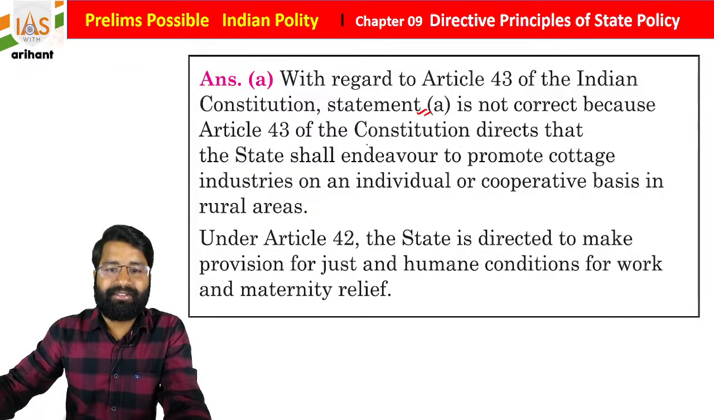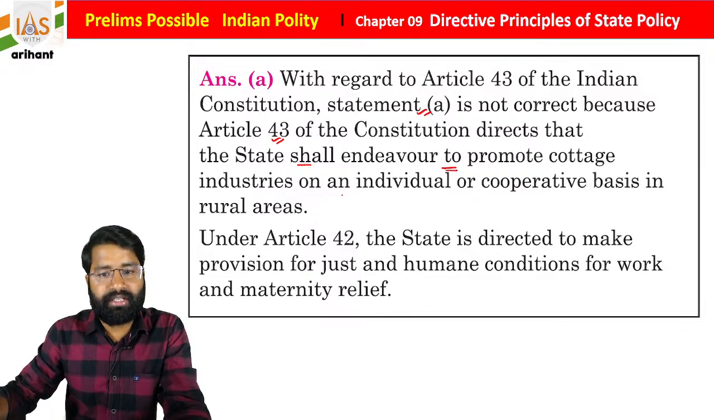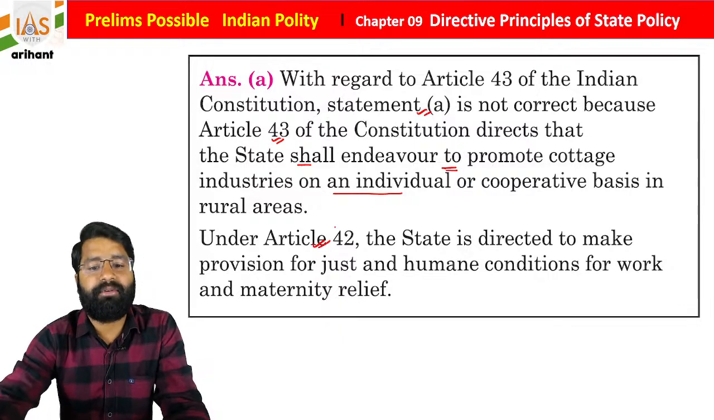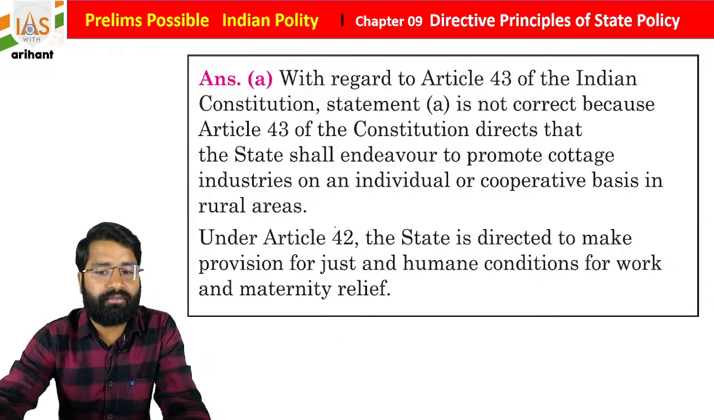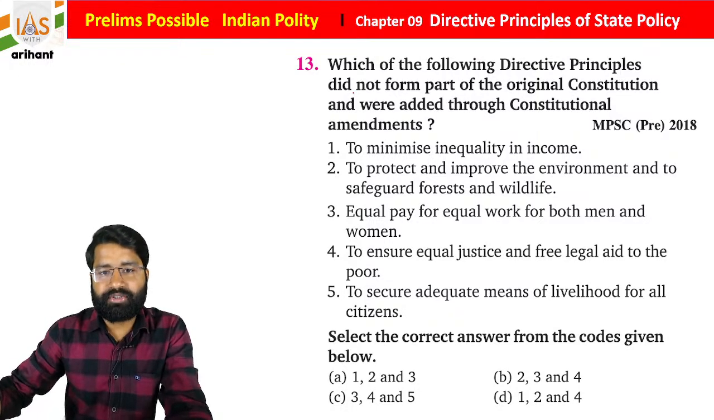Statement A is not correct because Article 43 directs the state shall endeavor to promote the cottage industry on an individual or cooperative basis. Article 42 speaks about just and humane conditions of work and maternity relief, students. Okay, now see the next question, question number 13.